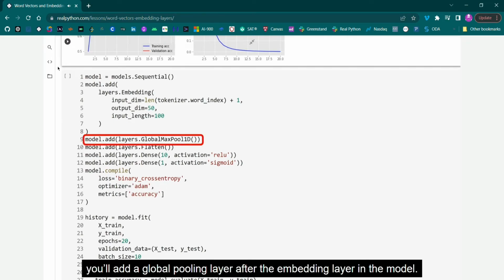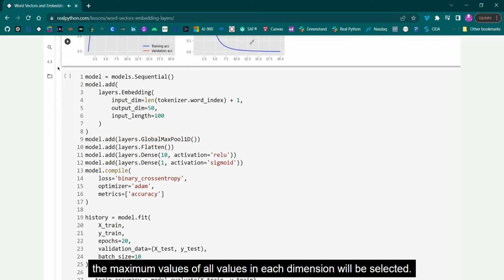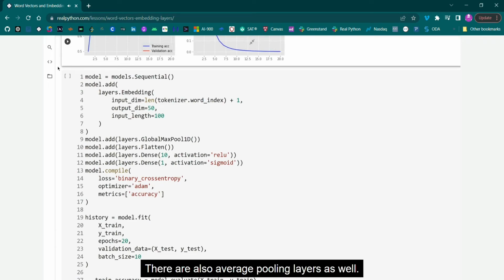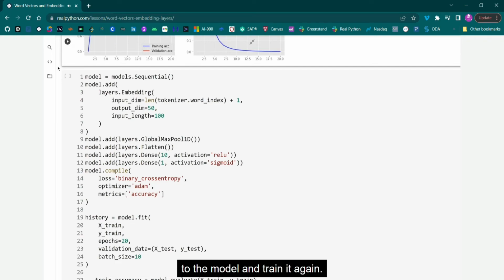In this case, you'll add a global pooling layer after the embedding layer in the model. Inside of the pooling layer, the maximum values of all values in each dimension will be selected. There are also average pooling layers as well. The max pooling layer will highlight large values. Add the global max pool 1D layer to the model and train it again.